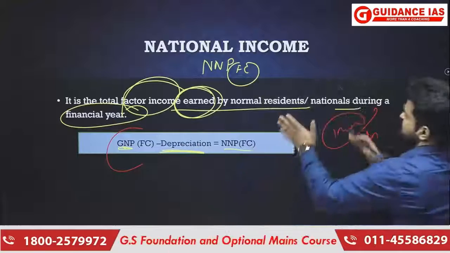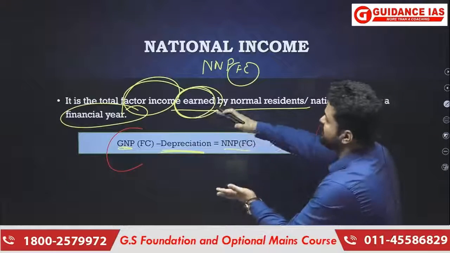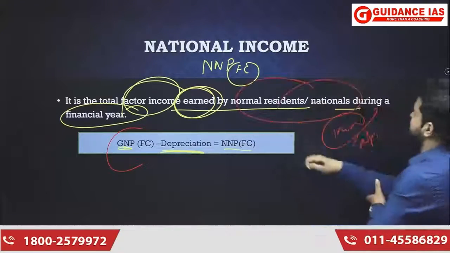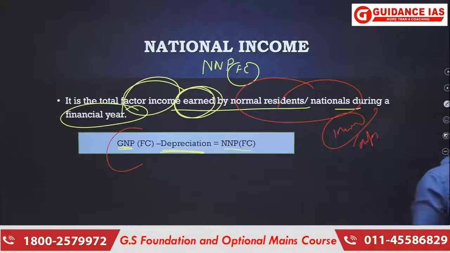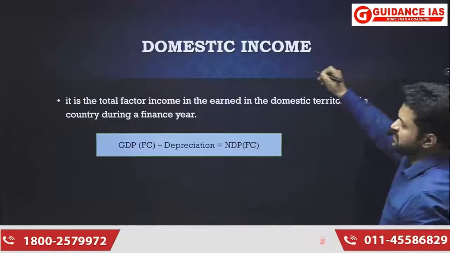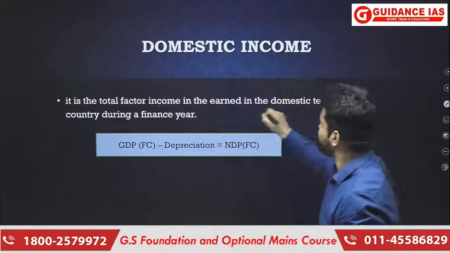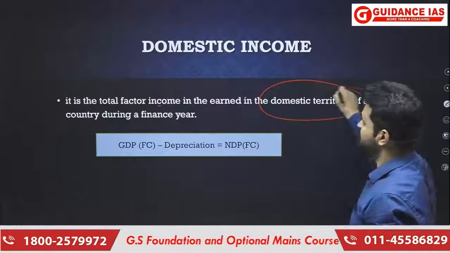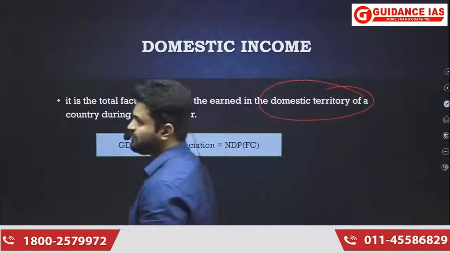Okay, so what is national income? It is the total factor income earned by normal residents, nationals, during a financial year. Now the next term is domestic income, that is the total factor income earned in the domestic territory of a country during a financial year.